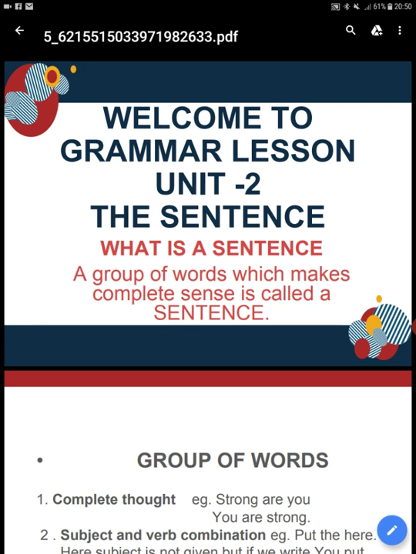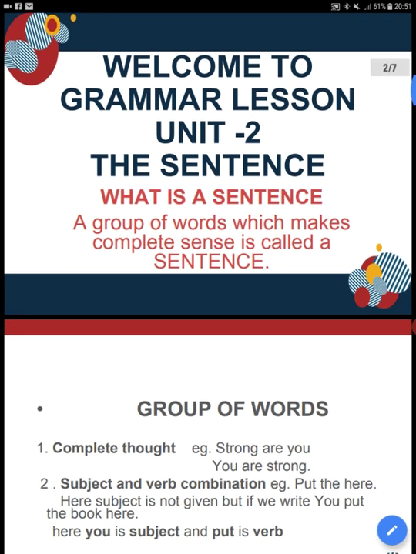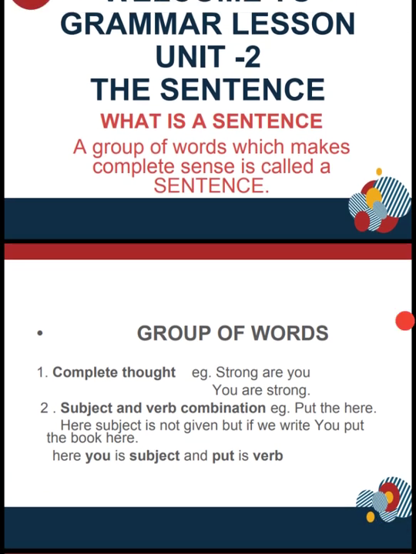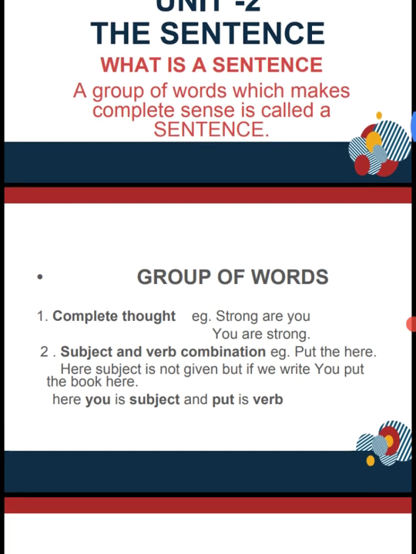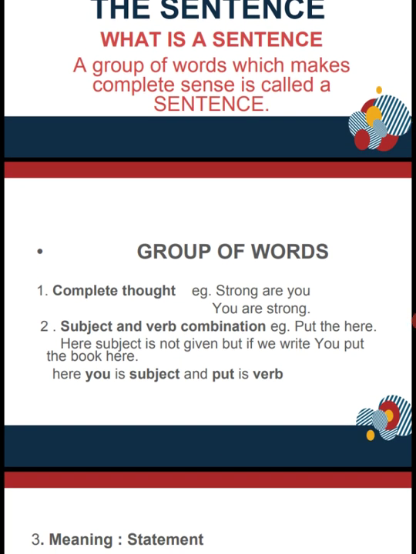Now, as the definition indicates, a group of words which makes complete sense is called a sentence. So, group of words, let us discuss. First of all, we add complete thought. There should be a meaningful thought in a sentence. Suppose, strong are you. It is meaningless. If we write, you are strong, this is meaningful. It shows a complete thought.